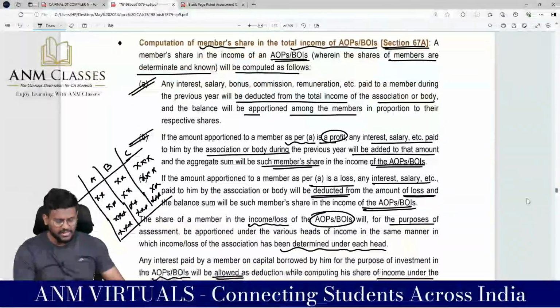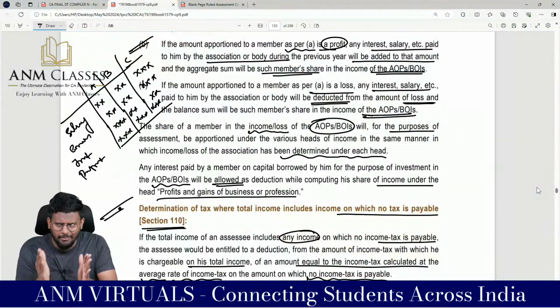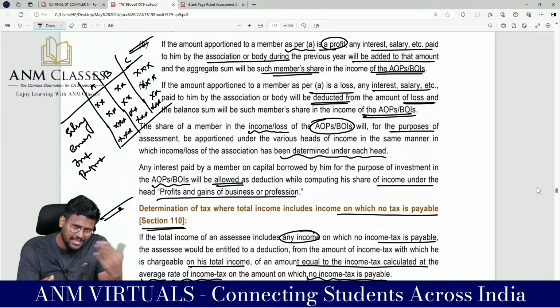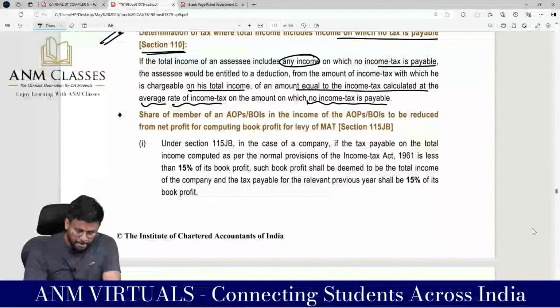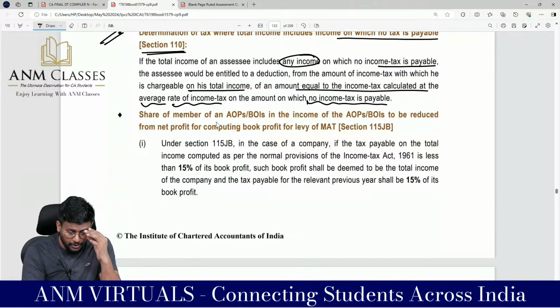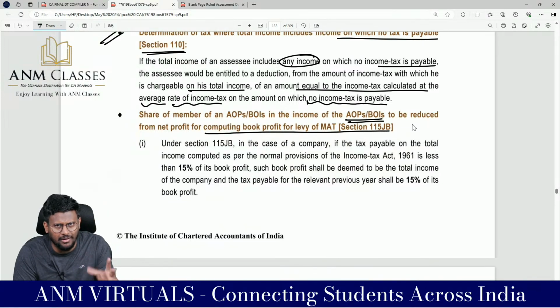So this is what they are saying: if the AOP or BOI pays tax at MMR or a higher rate, such income will be exempt in the hands of the members. If the AOP or BOI pays tax at the normal rate, such income has to be included as income in the hands of the members, and you can claim a rebate under section 86, which is the average rate of tax. That's it. Now, the share of a member of an AOP or BOI in the income of the AOP or BOI is to be reduced from net profit for computing book profit for levy of MAT. We have already done this.